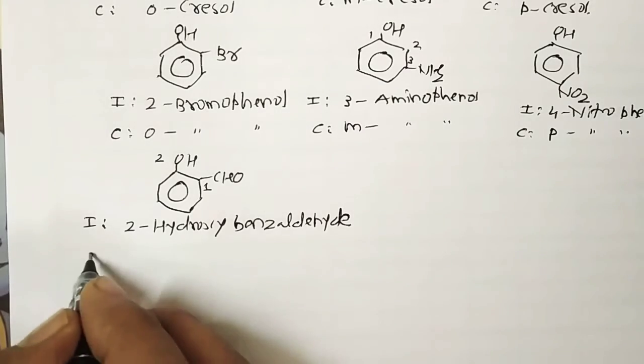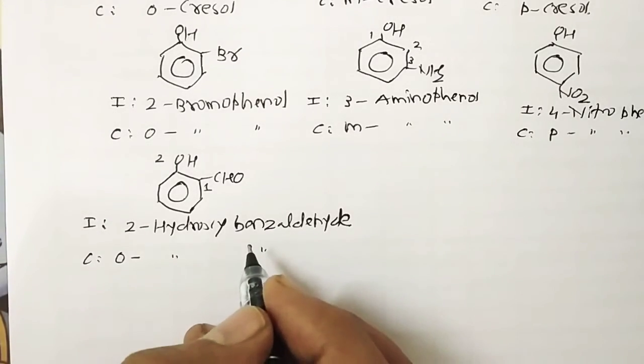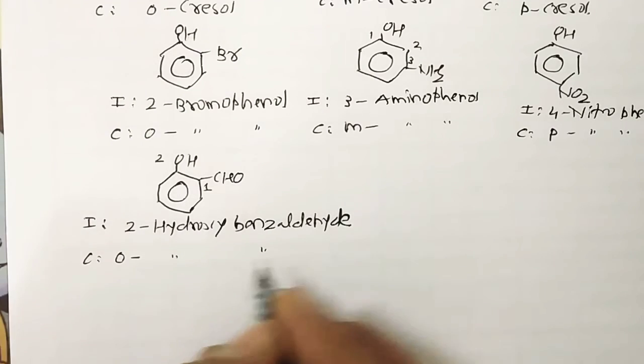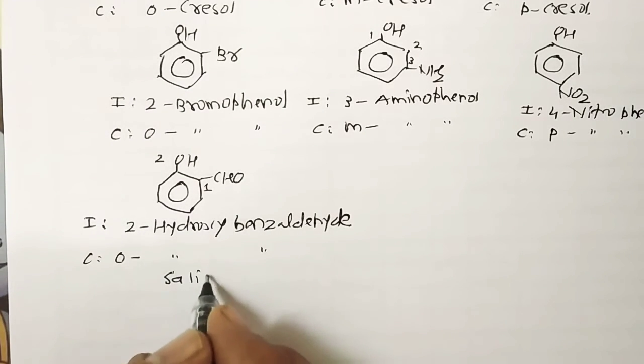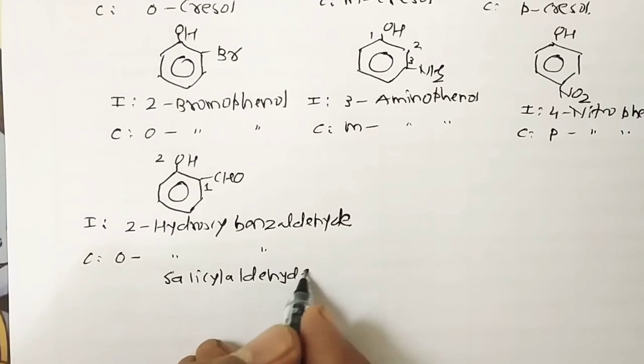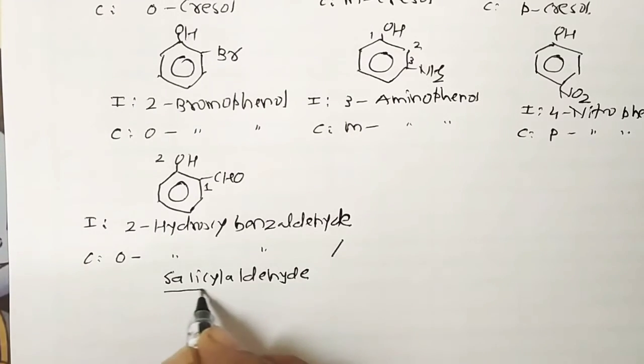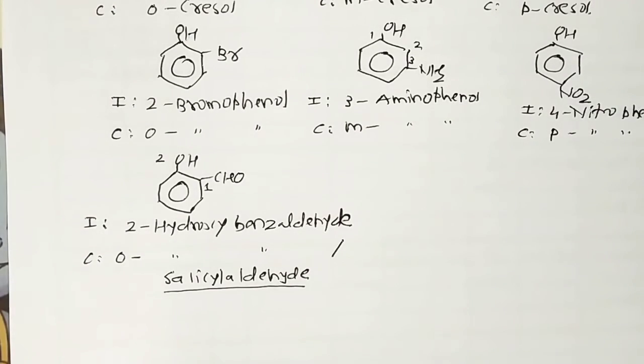Its common name is orthohydroxybenzaldehyde or salicylaldehyde. The meaning of salicylaldehyde is OH and CHO at the ortho position.